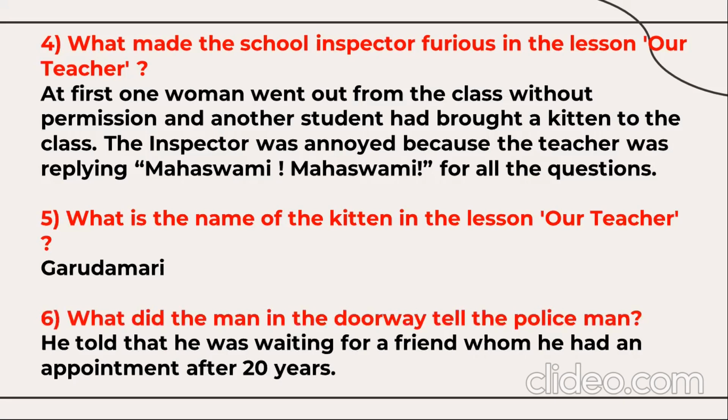What did the man in the doorway tell the policeman? He told that he was waiting for a friend. He had an appointment after 20 years. Who told? That is Bob. Bob told the policeman that he was waiting for his friend Jimmy, whom he had an appointment to meet here, same place, same time after 20 years.